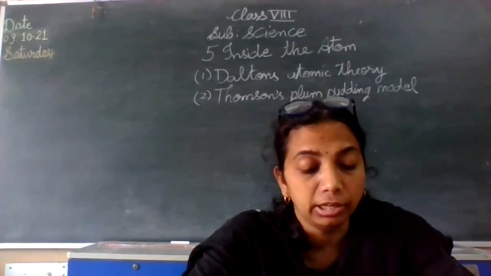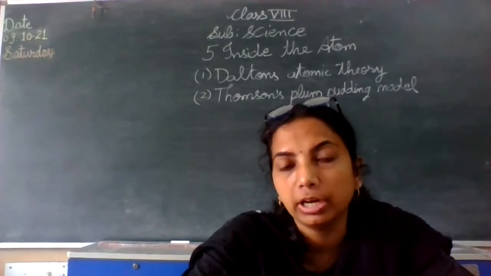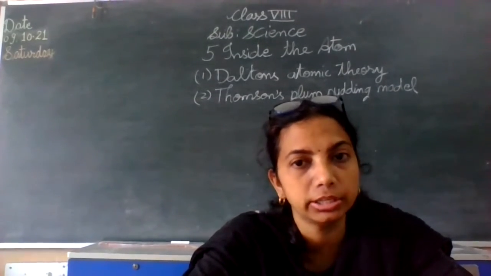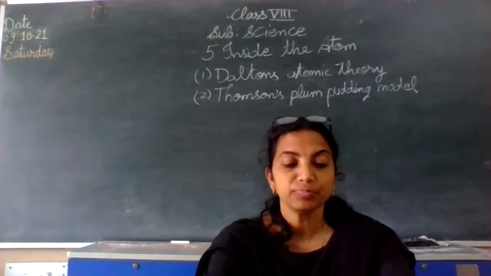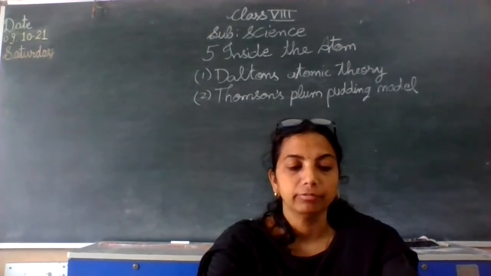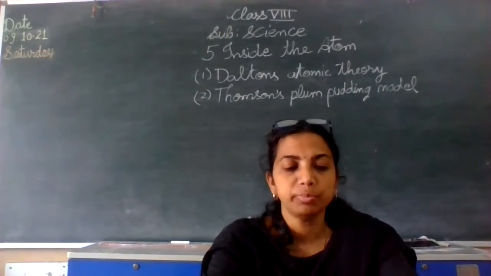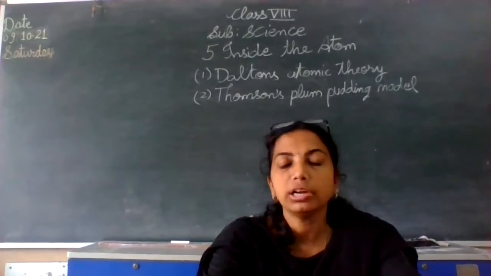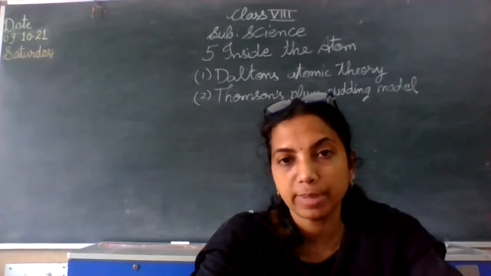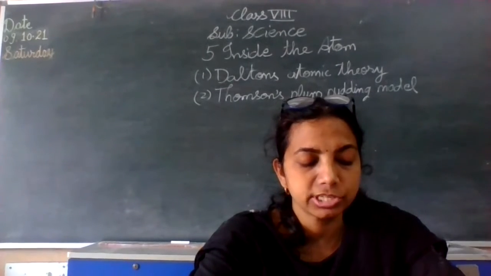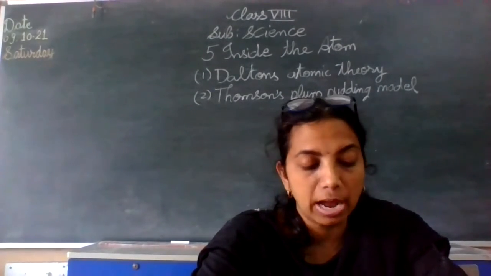But when it was not yet invented, how many scientists worked in this field and what they invented, that we need to remember and understand. So what is meant by matter? What is an atom? And what is the smallest unit of matter? That we'll try to understand in this first part of the chapter.